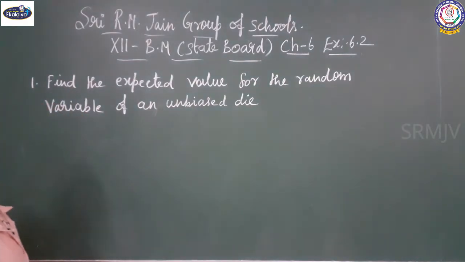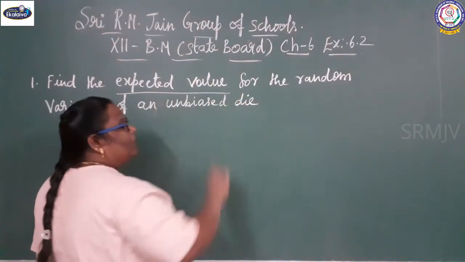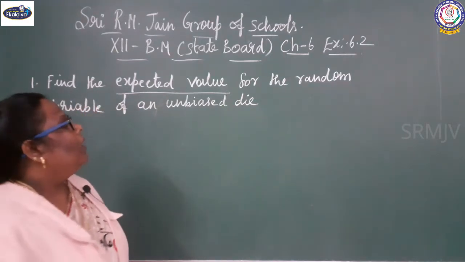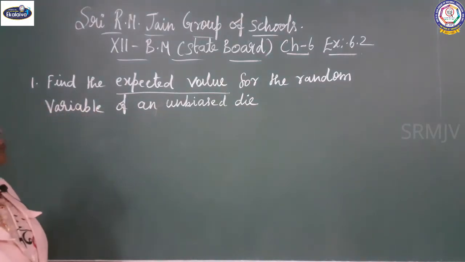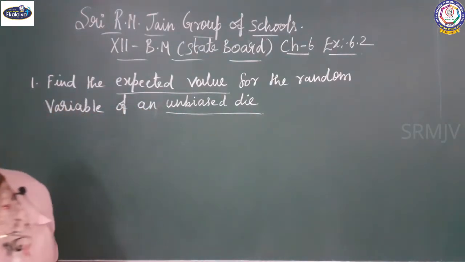See the first sum. Find the expected value, that is E of x, the mean, for the random variable of an unbiased die. A die has 6 faces.